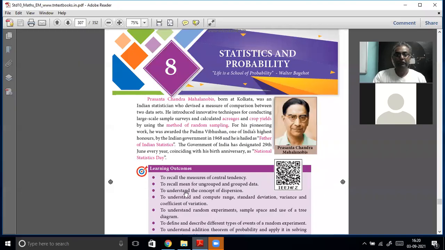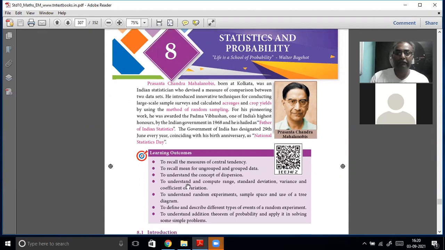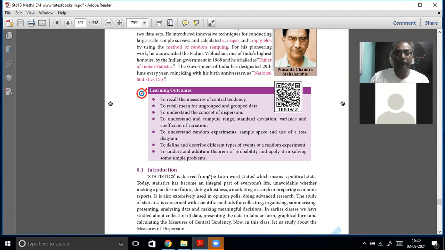Now we are going into statistics and probability. Last class I talked about Mahalanobis National Statistics Day. Nehru was a socialist, and India started out being a socialist country. That is where Mahalanobis, a great statistician, comes in. The word statistics itself comes from the word state, which means the data about the state.